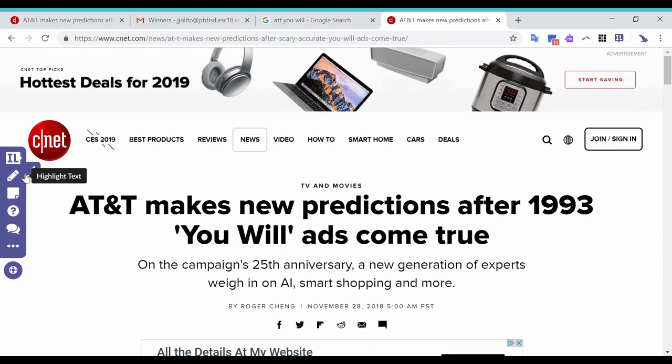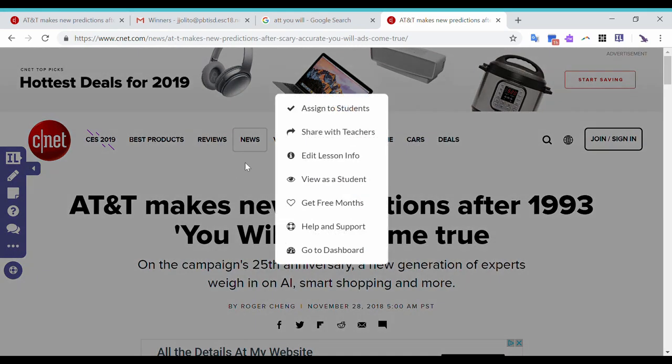Some options that you have include highlighting text, inserting a sticky note, inserting a question, inserting a discussion. And you see these three dots there. This is the generic icon for more options. So if I click on that, these are all the things that I can do. Add students, share with teachers, edit lesson info, view as a student, and so on and so forth.